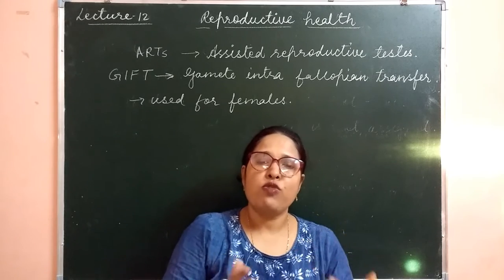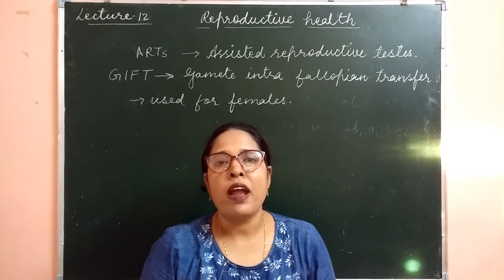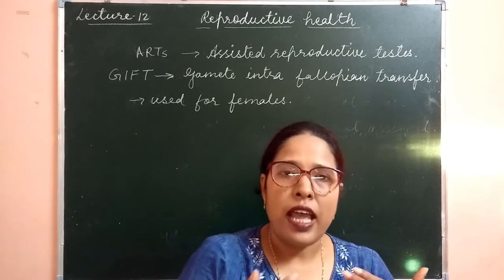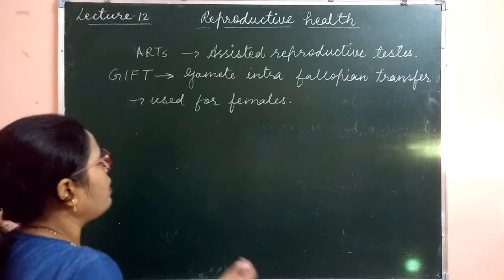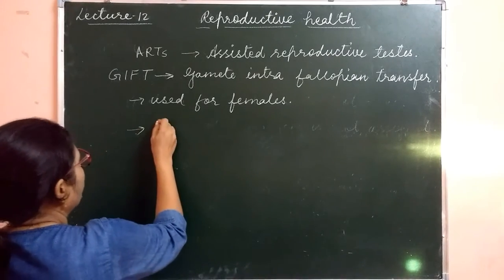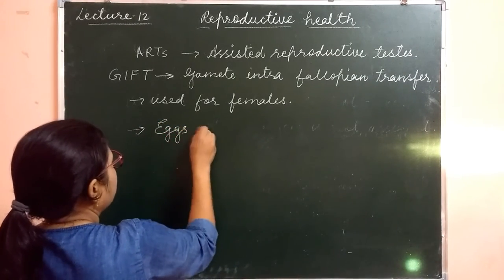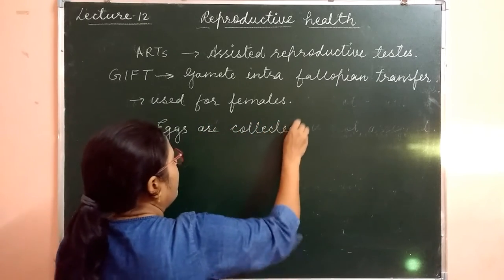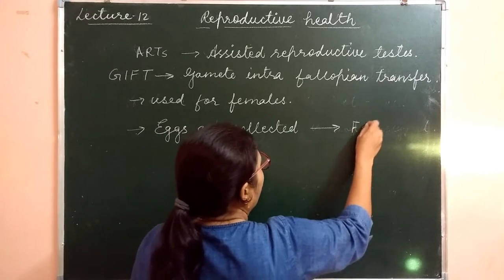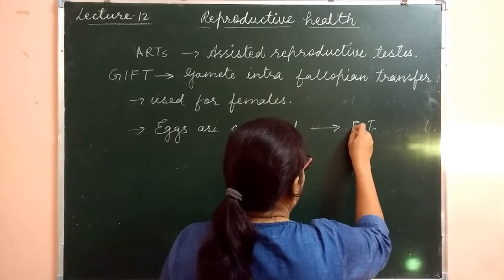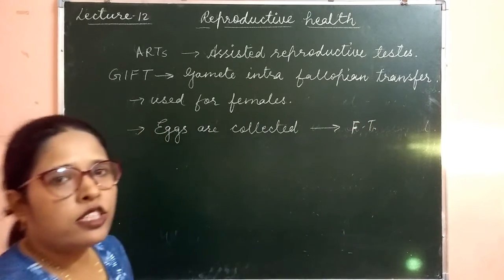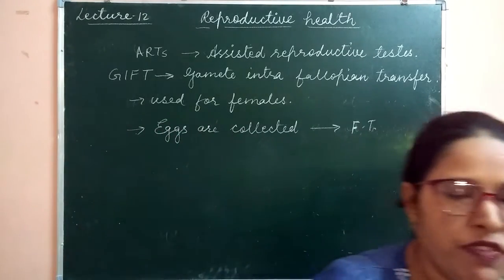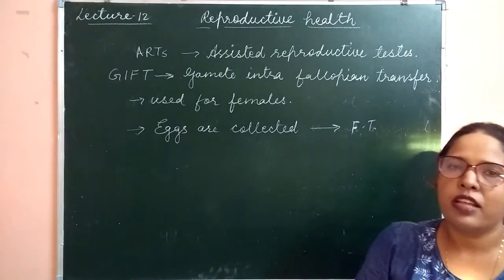So in those females in which the sperm antibodies are produced in the vaginal region, in that case the eggs are collected from the ovary and transferred to the fallopian tube. Clear? This method is called GIFT, or gamete intrafallopian transfer. After that, the rest of the process is natural.